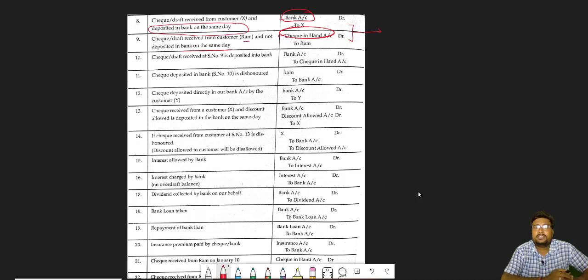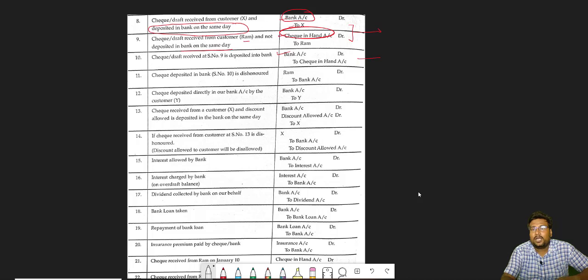Suppose check and draft received on any particular date and not deposited. Now it is going to be deposited. Then who is receiving the check? Bank. So debit the receiver. And what is going out from the business? Check in hand. So debit what's coming, credit what goes out. So what is the meaning of this?